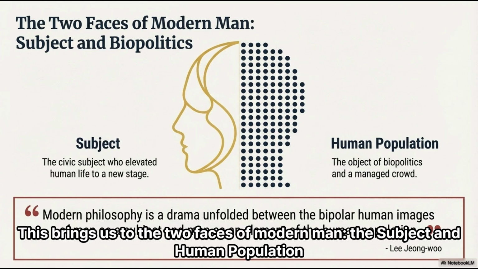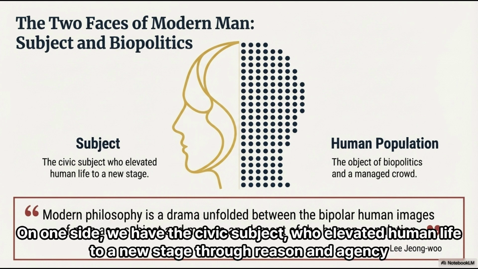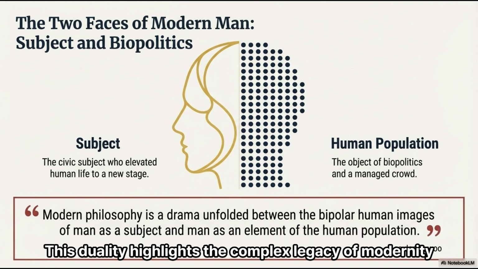This brings us to the two faces of modern man, the subject and human population. As philosopher Lee Jung-woo points out, modern philosophy is a drama unfolded between these bipolar human images. On one side, we have the civic subject, who elevated human life to a new stage through reason and agency. On the other, we see the human population, often becoming the object of biopolitics and a managed crowd. This duality highlights the complex legacy of modernity.